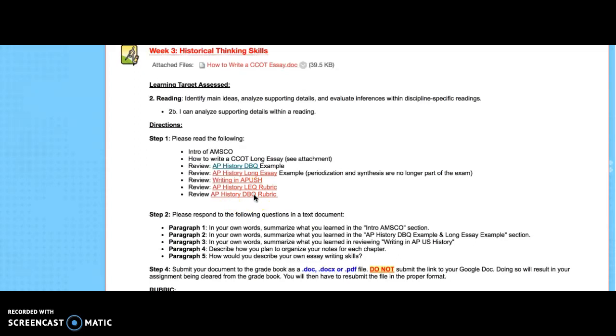There's no more periodization and synthesis, so the rubric has been adjusted. So make sure you're aware of how you're getting assessed on your writing assignments. And if you've looked ahead on the PACE chart, you do have a long essay coming up.